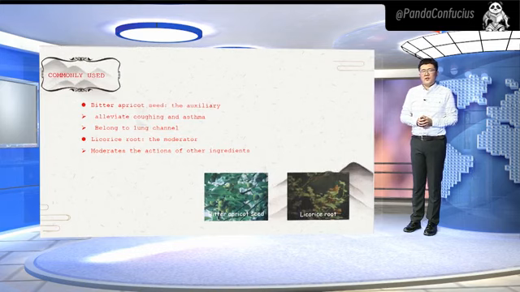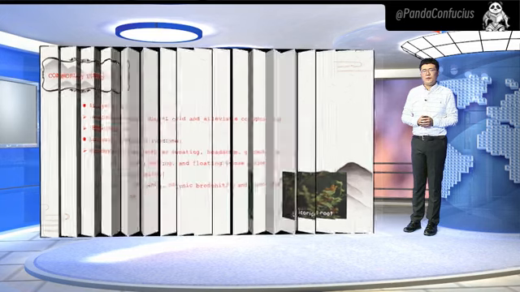Bitter apricot seed, the auxiliary of this formula, has the function of alleviating cough and asthma. And licorice root, the moderator of this formula, has the function of moderating the action of other ingredients.